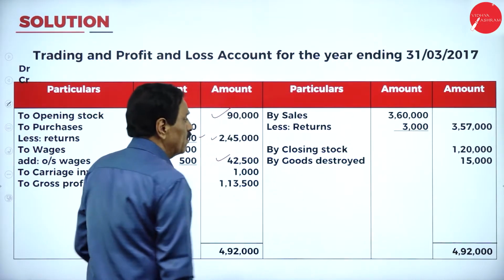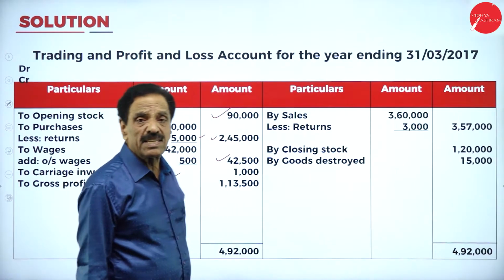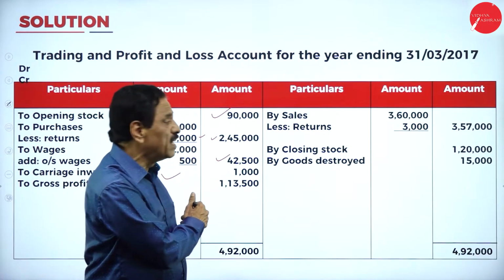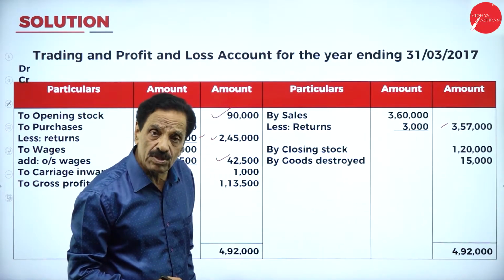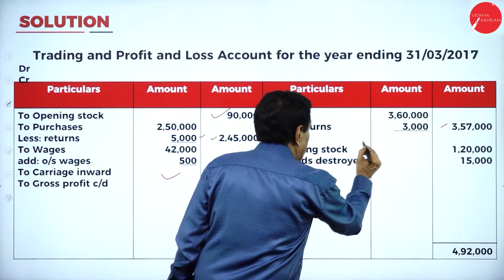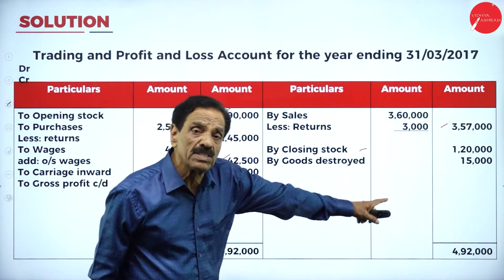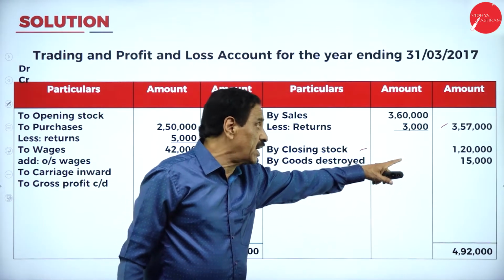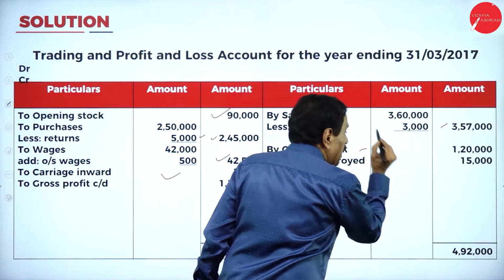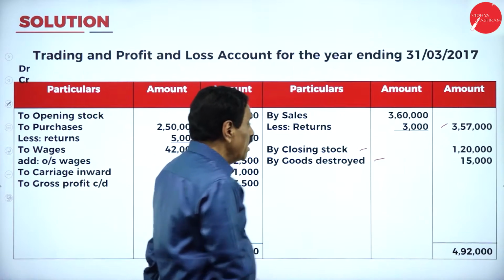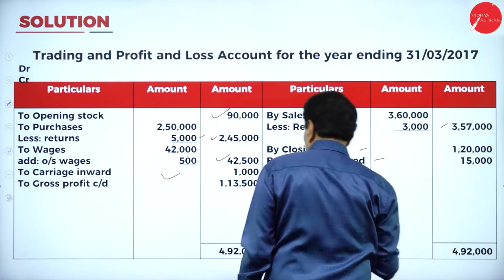If you come this side, sales is how much? 3,60,000. Debit side return is how much? 3,000. What's your actual sale? 3,57,000. Closing stock. In your adjustment, I told you, closing stock, how much is there? 1,20,000 here. Then it will come on the asset side of the balance sheet. How much goods destroyed? Stock destroyed is 15,000. If you add, it will come to 4,92,000.